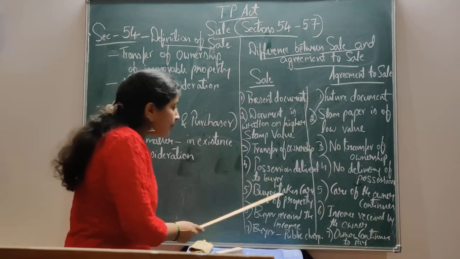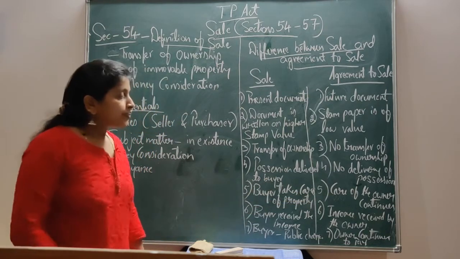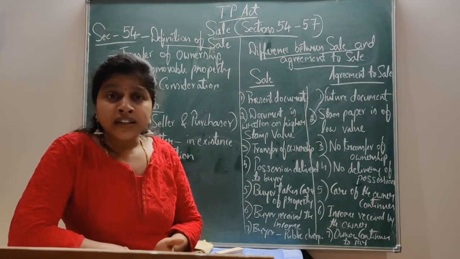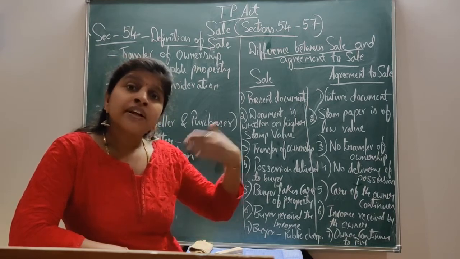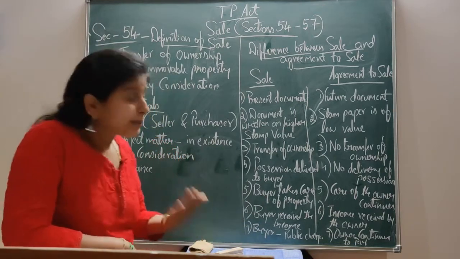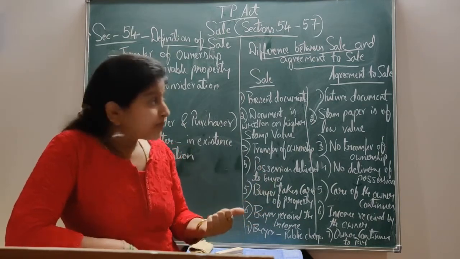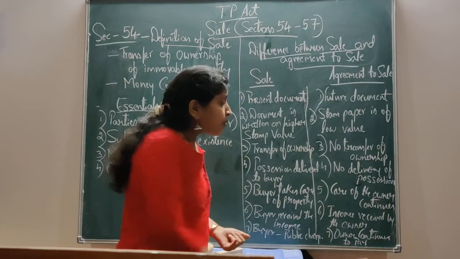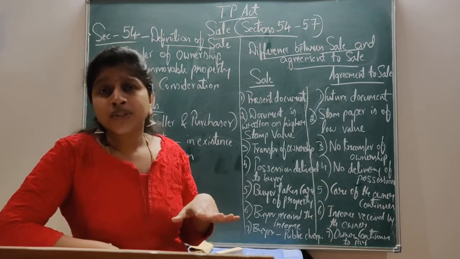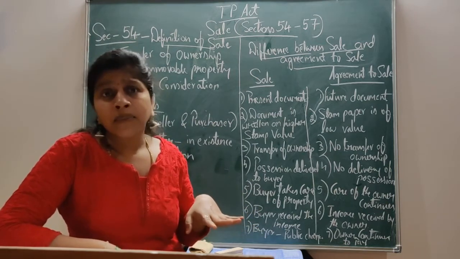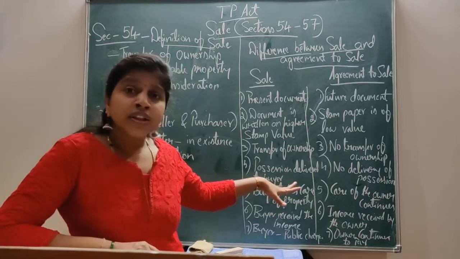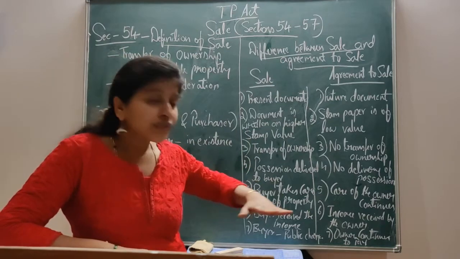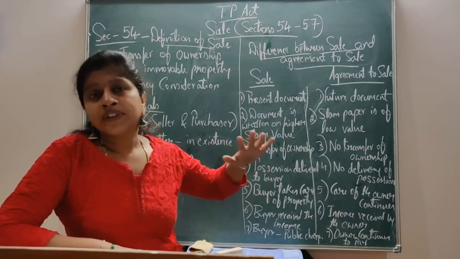Next difference, buyer takes care of property. When the sale has been completed, at that time the possession will be given to the buyer as the purchaser. So the buyer takes care of the property under sale. But under agreement to sale, the care of the owner continues, because there is only an agreement to sale in future. So no sale has been completed. So the care of the owner continues. The owner will be having the property in his hand, and the care of the property will be with the owner.